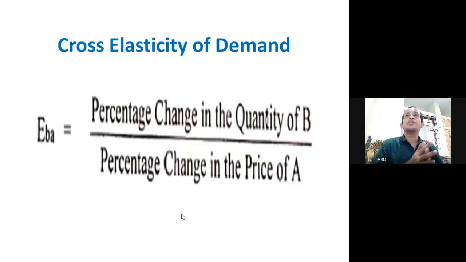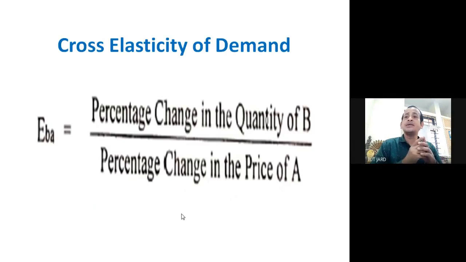Then next, we'll discuss cross elasticity of demand. In the cross elasticity of demand, we'll discuss it with an example also to make it very simple. Now, cross elasticity of demand is basically a relationship between the percentage change in quantity of one good due to the percentage change in price of another related good.